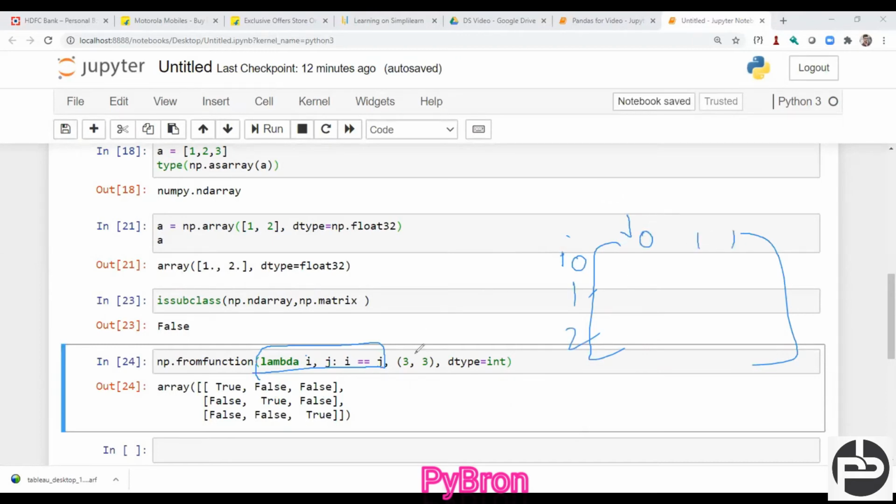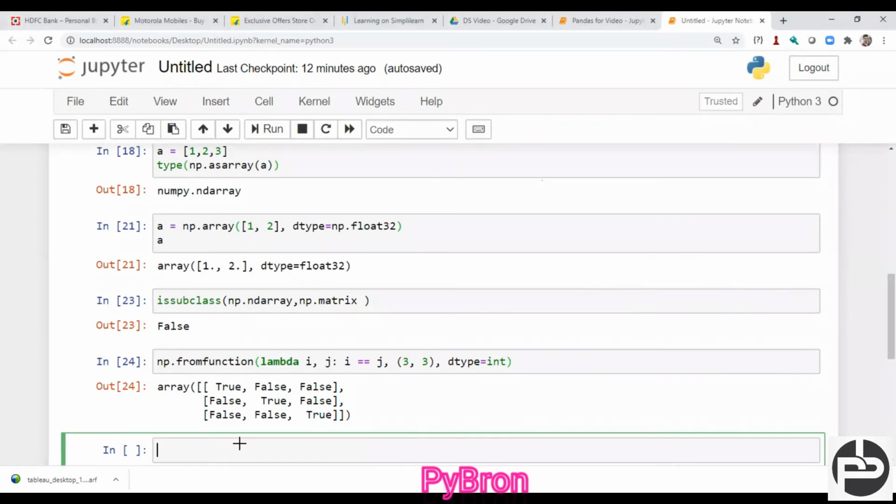And what I told, wherever i comma j is equal, there I should get true. And where i and j are not equal, it should be set as false. Again, this also false. But 1 comma 1, it should be true. And similarly, it should be false, false, false, and true. So that's what I'm getting, this kind of matrix. Got it? Hope it's clear, right? That's what the fromfunction is doing. Okay, cool.